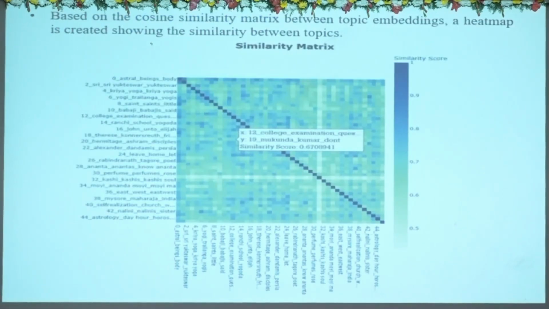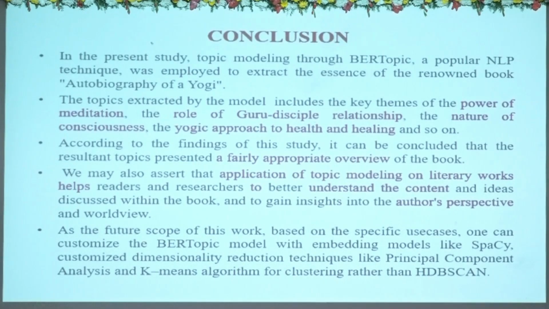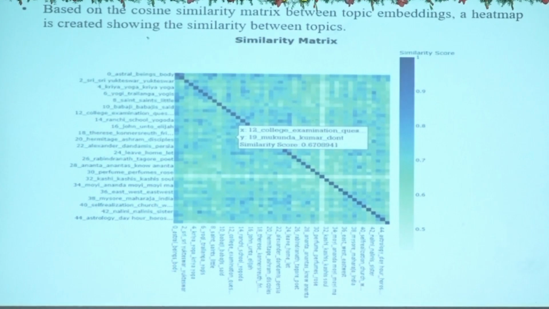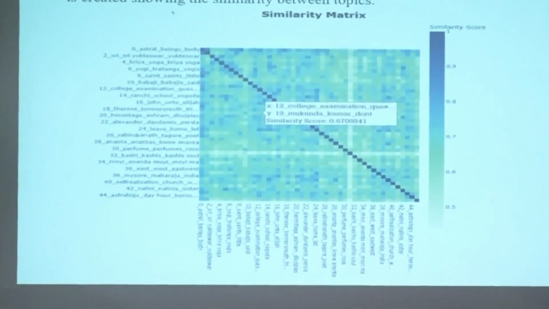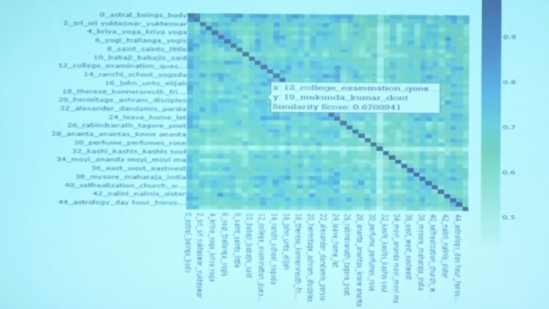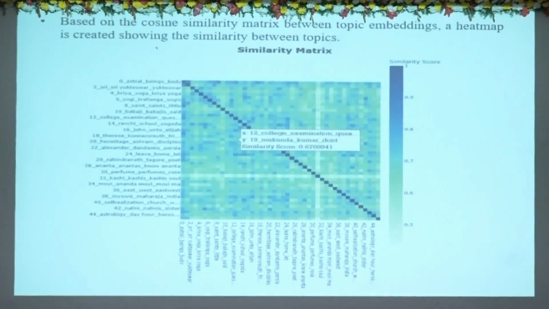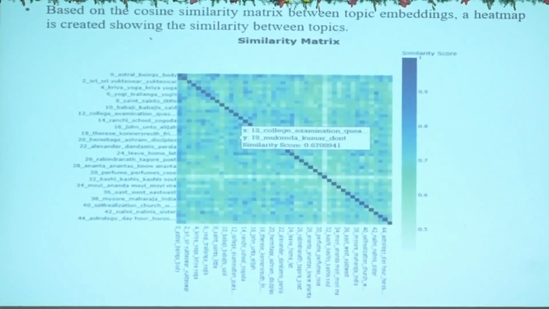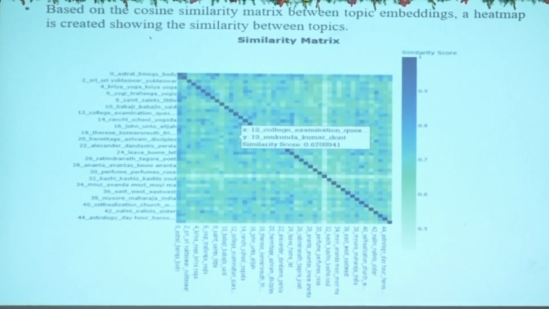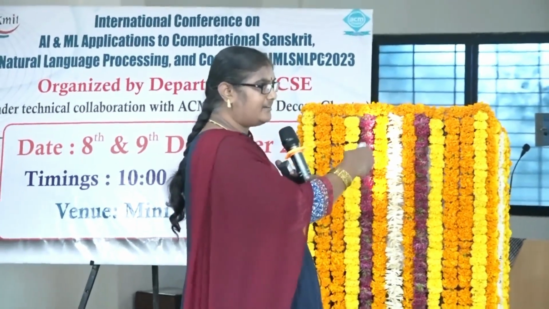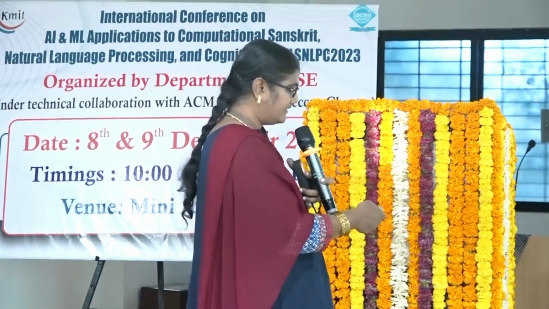So this is the heat map. Yes, sir. Similarity matrix, sir. One topic with another topic, for all the topics with all other topics similarity. You know what is topic cloud? Word cloud. Yes. Could you generate that? I didn't generate it in this, sir. Previously, in my previous paper using LDA, Latent Dirichlet Allocation, I did it. I didn't do that here.